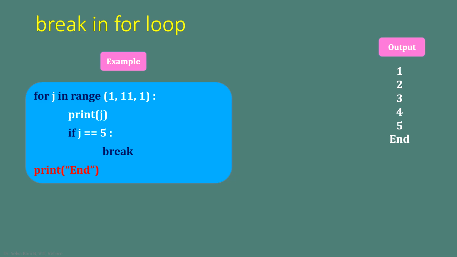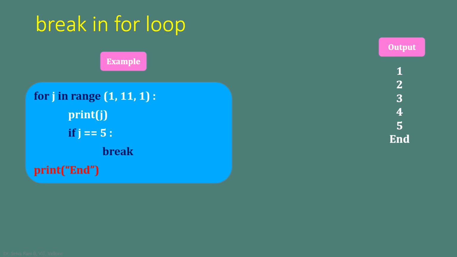So the values from 1 to 5 are assigned one by one to j and it displays the values 1 to 5 on the screen. When the value of j becomes 5, 5 is equal to 5, the condition is true, the interpreter enters if and it encounters break. When it encounters break, it comes out of the for loop.